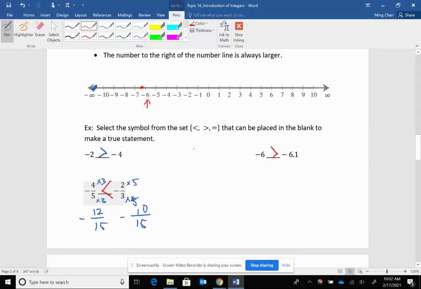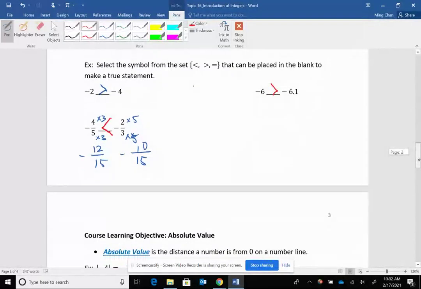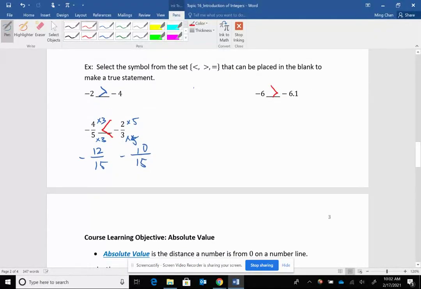So if you read from left to right, -4/5 is less than -2/3. If you read from right to left, -2/3 is bigger than -4/5. Both statements are true. You're saying basically the same thing, just reading it from a different direction.